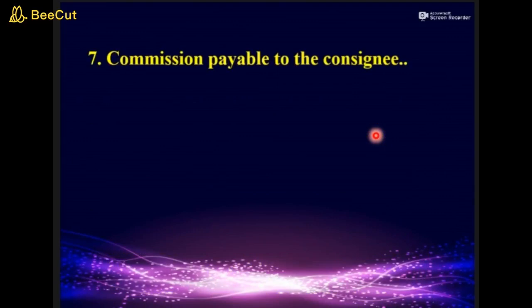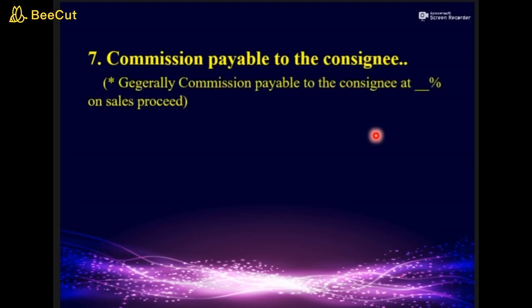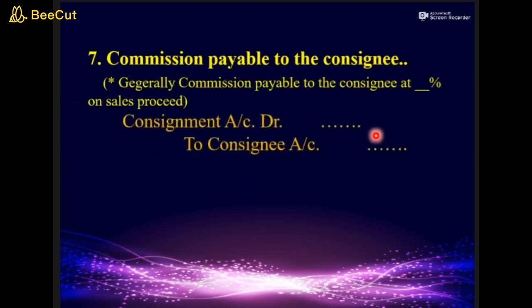The next transaction, when the commission is payable to the consignee. Generally, this commission is calculated on the total amount of sale. Otherwise, if it is directly given in the question, we have to directly take that amount of commission and pass that in the entry. But if a percentage is given, in that case, we have to calculate the commission on sale proceeds. For that, the entry will be consignment account debit to consignee account.